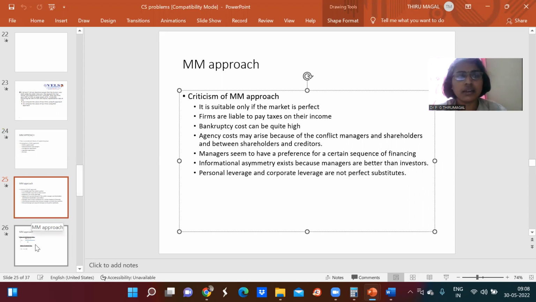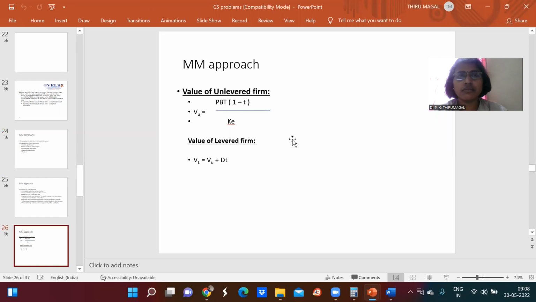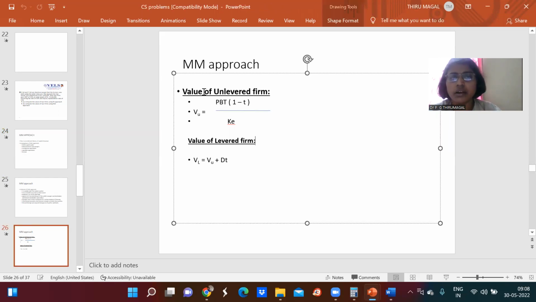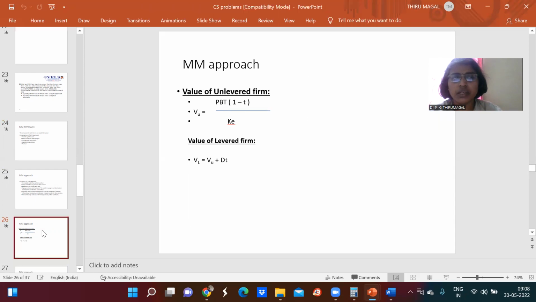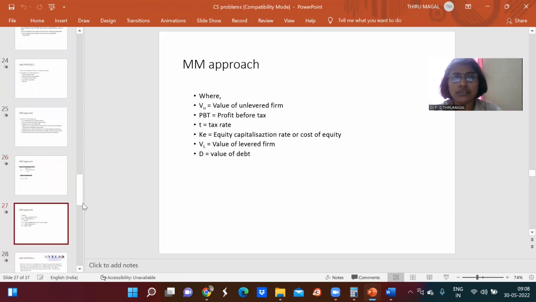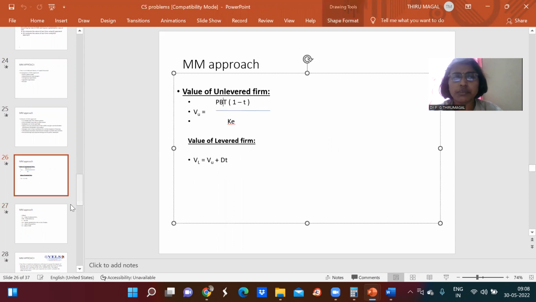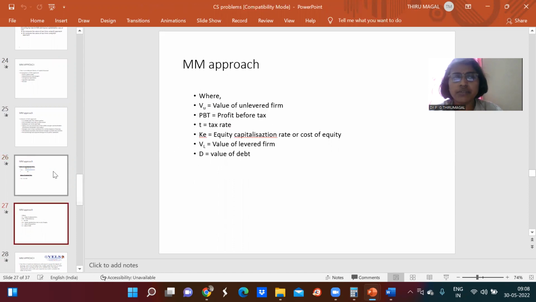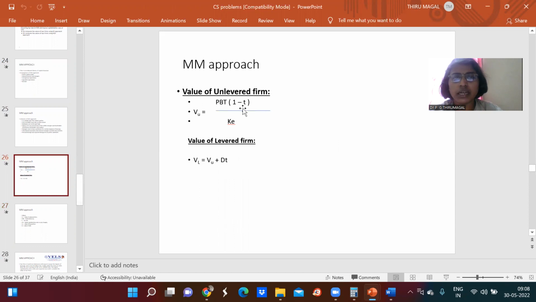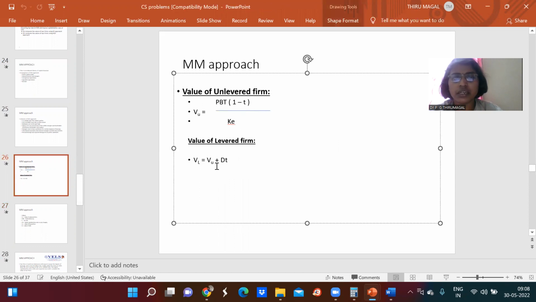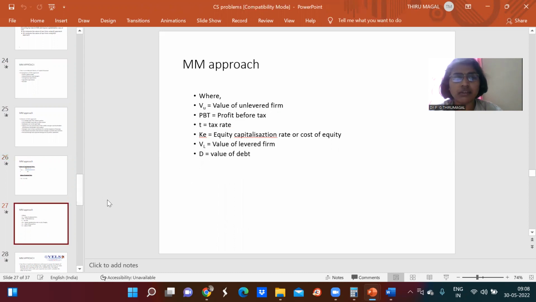The next thing is the formula used to calculate the value of an unlevered firm as well as a levered firm. An unlevered firm is one which doesn't use debt, whereas a levered firm uses debt. This is the expansion of the formula: PBT means profit before tax, VU means value of the unlevered firm, T is the tax rate, KE is the equity capitalization rate, and D is the debt amount or the value of the debt.